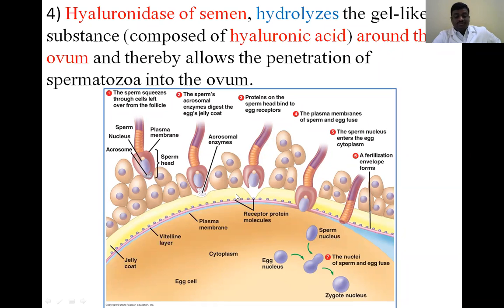When there is a breakage of the hyaluronic acid, the sperm cell easily penetrates into the ovum. So fertilization takes place. This is another example.